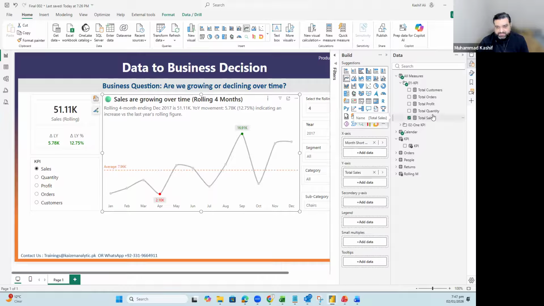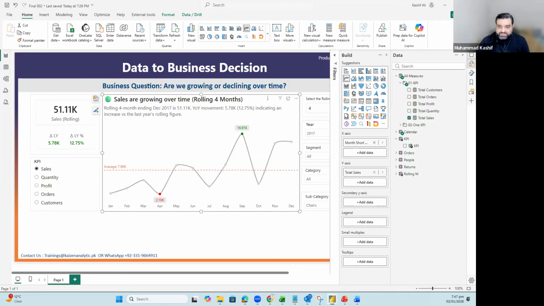Now I need to indicate to Power BI that for the KPI slicer, if sales is selected, show the line of the sales. If quantity is selected, show the line of the quantity. So I need to create a new measure for this part.